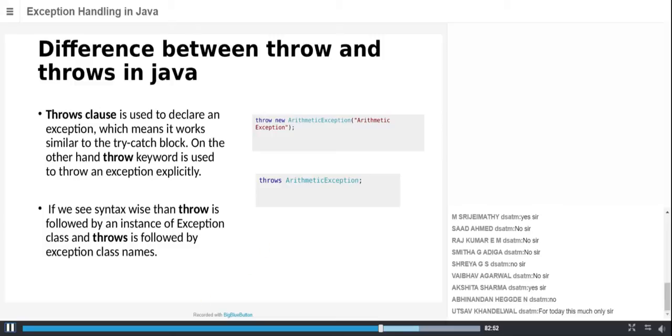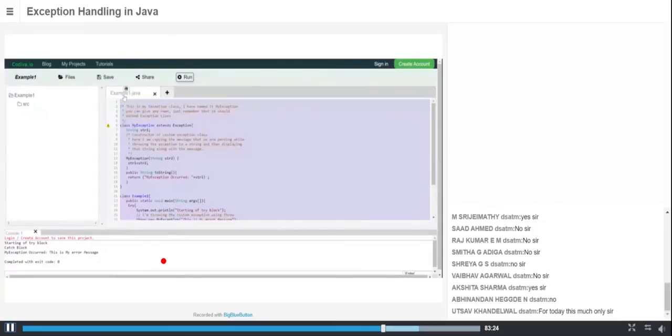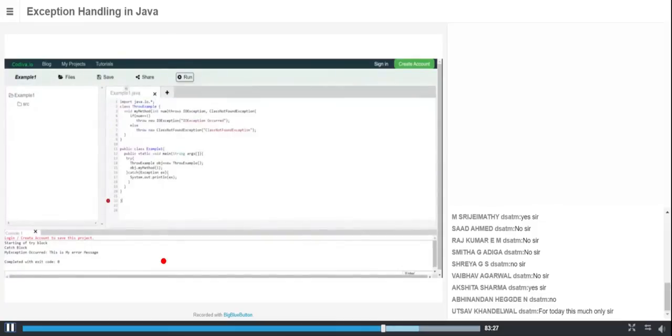Before moving on, I'm going to share my screen. I'm going to paste it here. I think everybody can see it. Everything is visible on the screen.